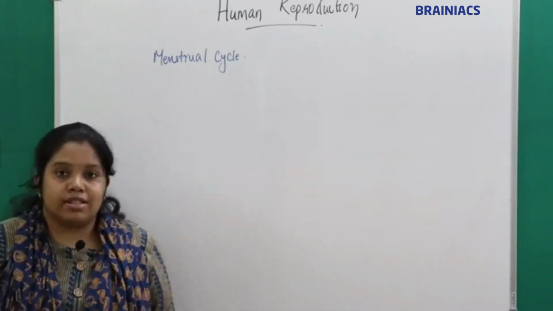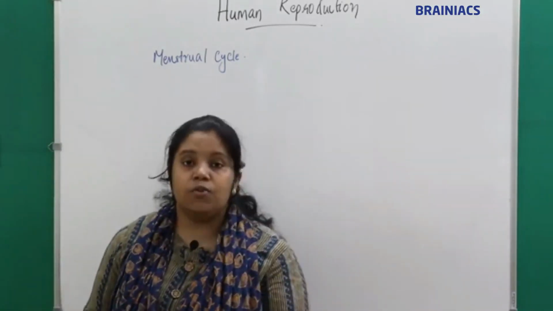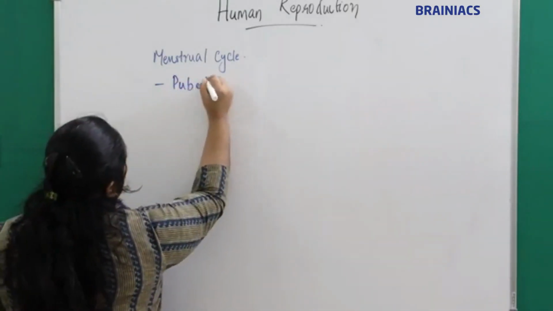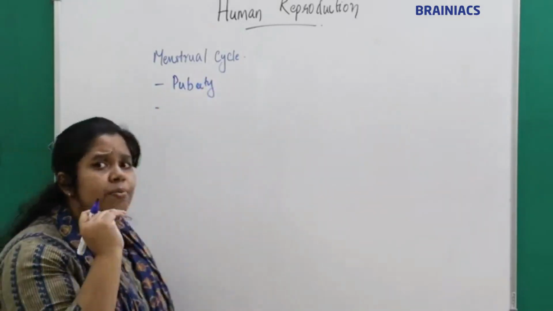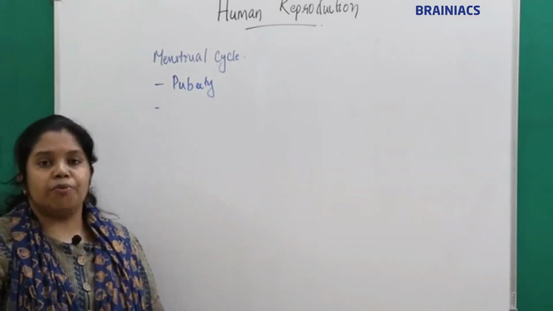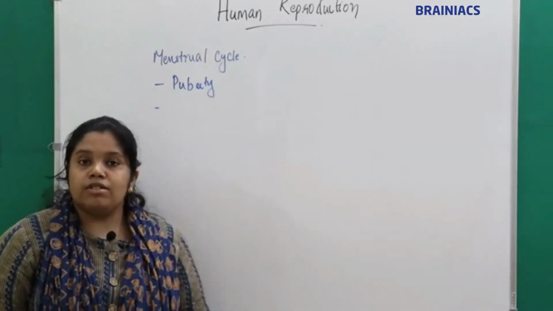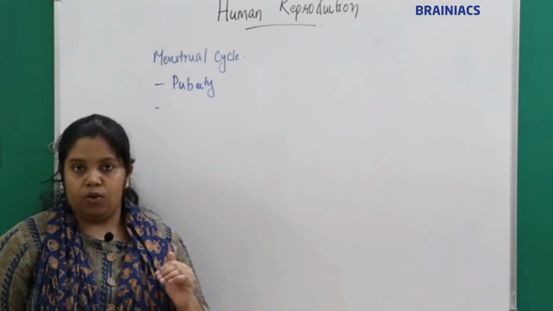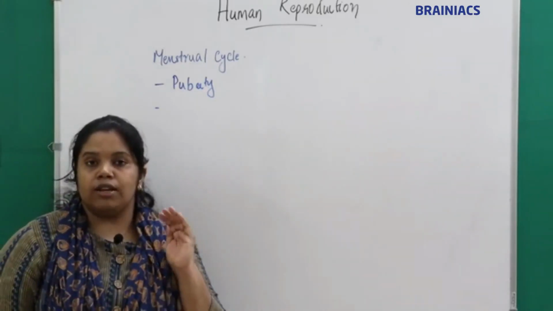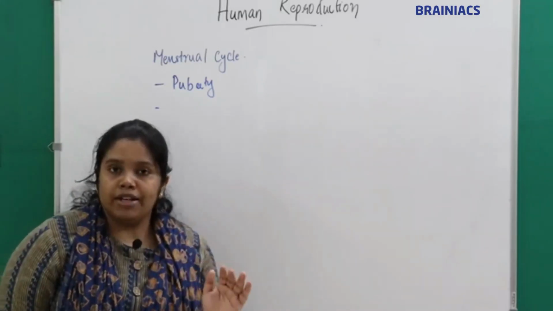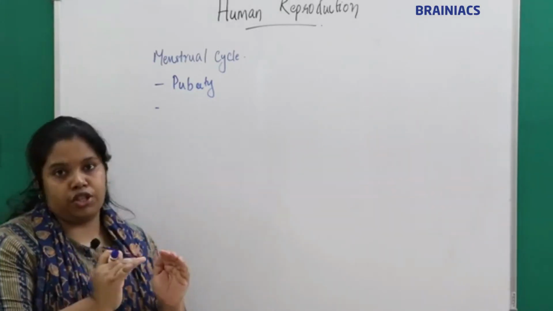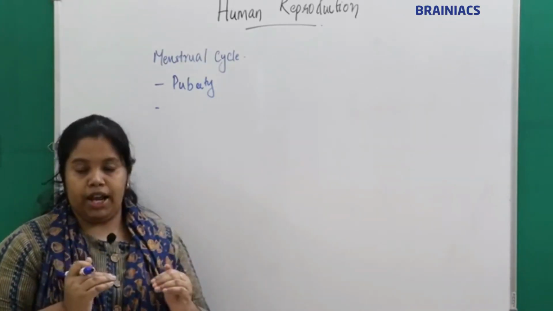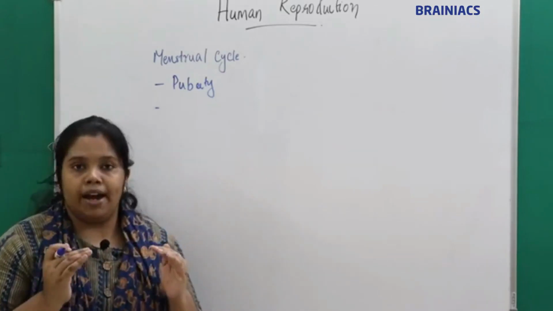When will the menstrual cycle start? It will start at puberty, which marks the beginning of the menstrual cycle. The menstrual cycle will start with a period of vaginal bleeding. The first vaginal bleeding is called menstruation. So the first menstruation denotes the start of the menstrual cycle, or the attainment of puberty, and that is called menarche.